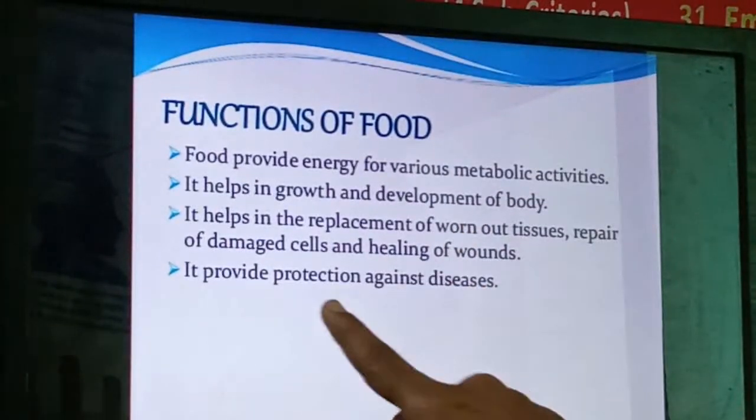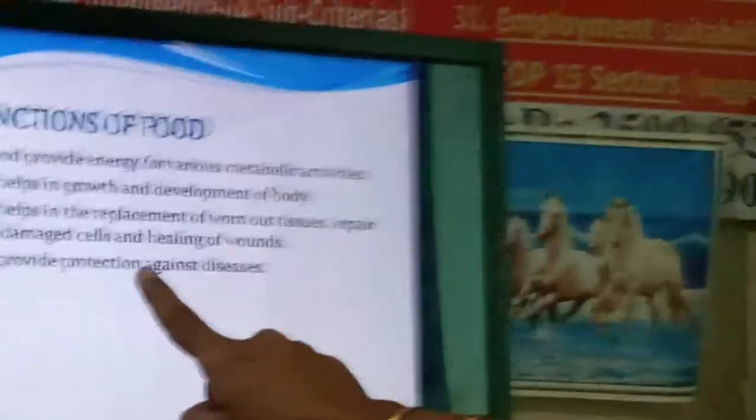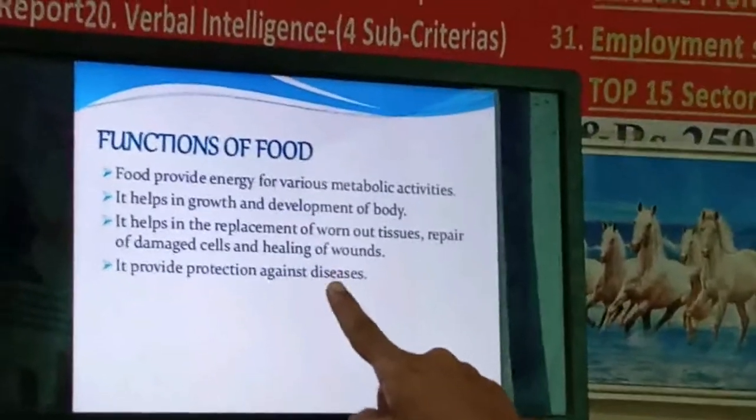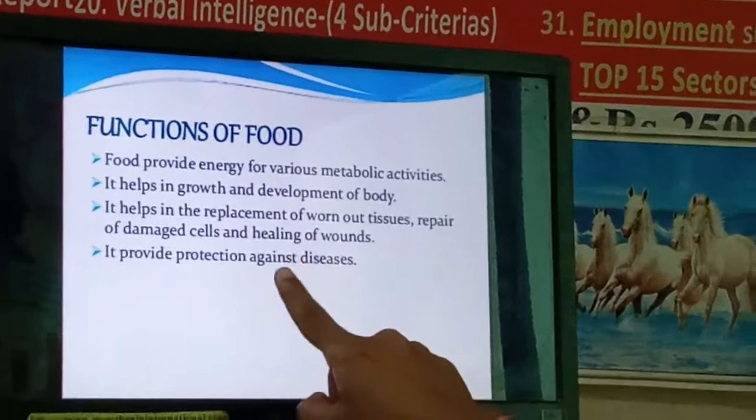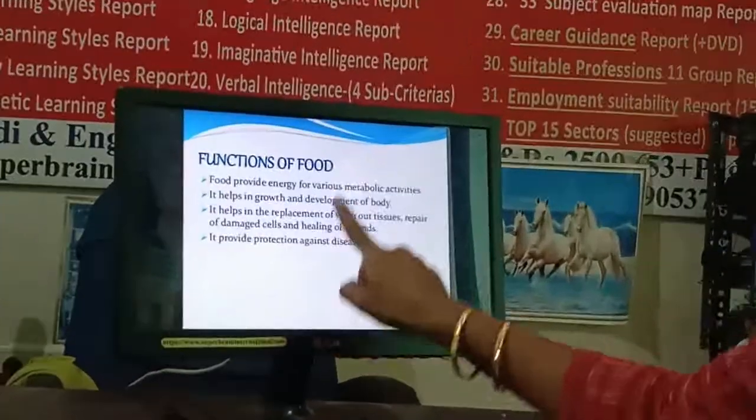Fourth function is that it provides protection against diseases. Our body is protected against disease. We will remain healthy because of taking healthy, nutritious food, right? So these are the different functions of food. The first is that it will provide us energy to do work.